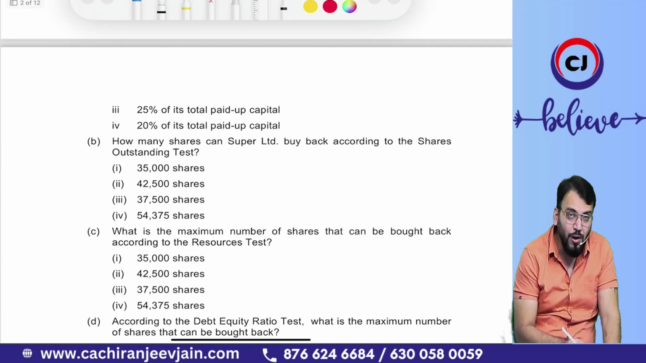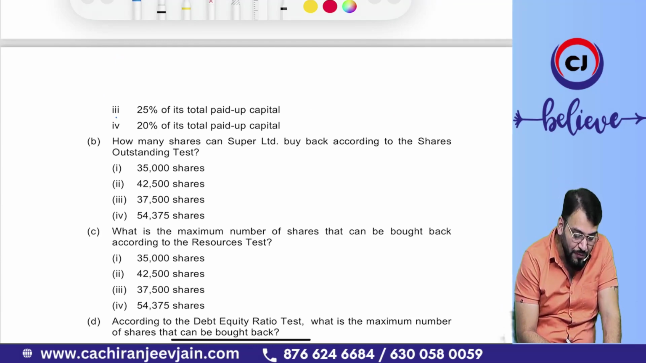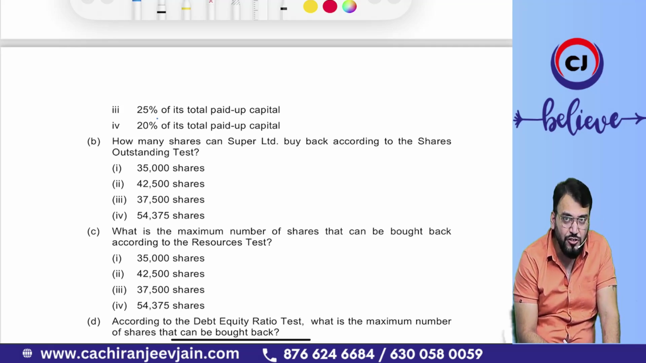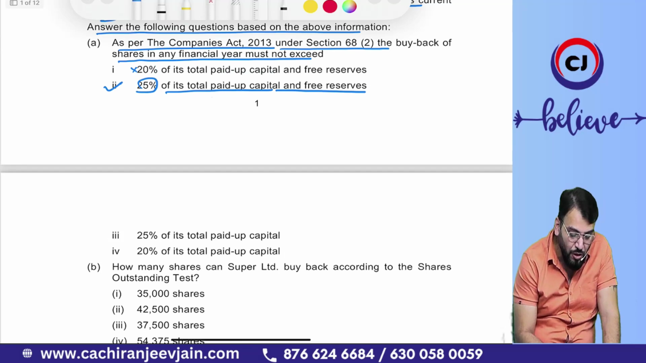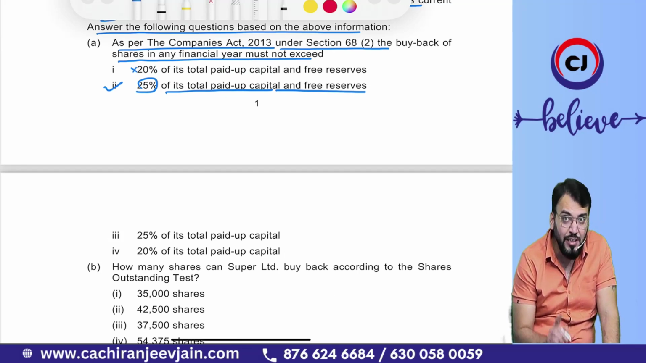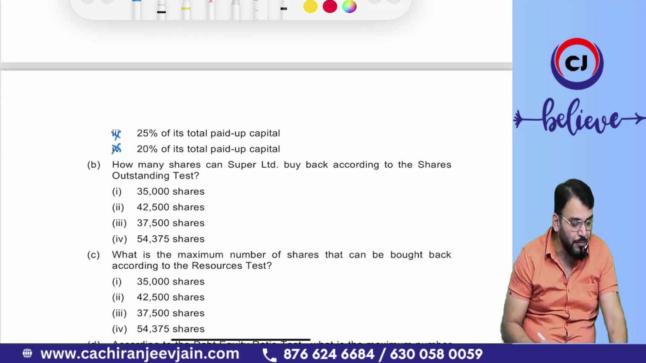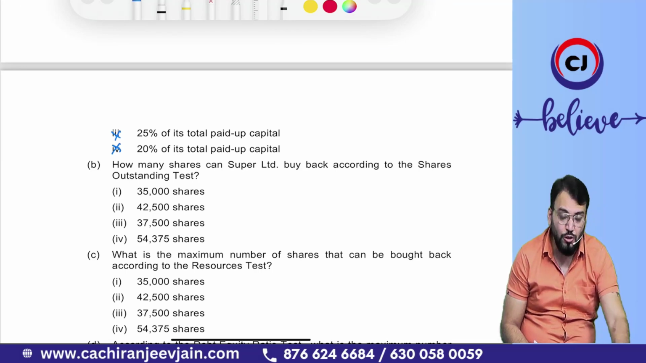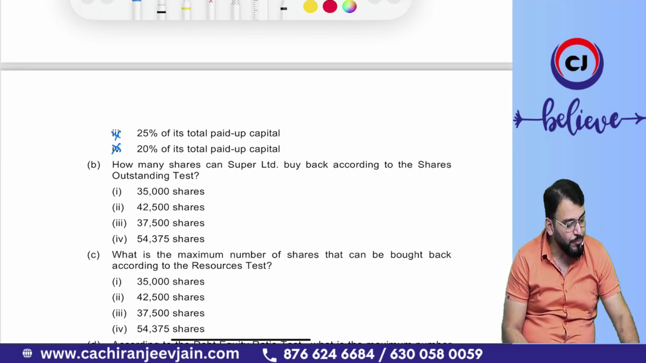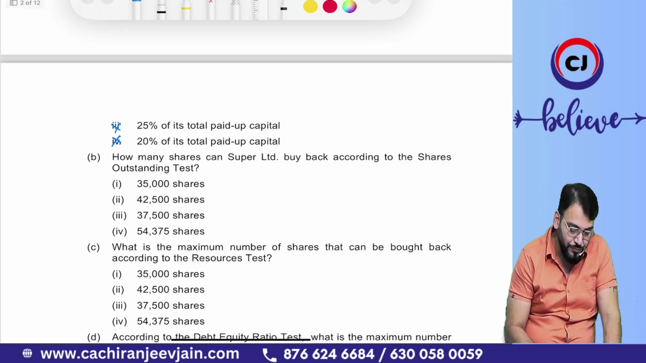Let us read point number 3 and point number 4. 25% of total paid up capital, no, this is not correct. It should be 25% of total paid up capital and free reserves. 20%, this is also not correct. So option number 2 is correct. Understood? I hope the first point you have understood.